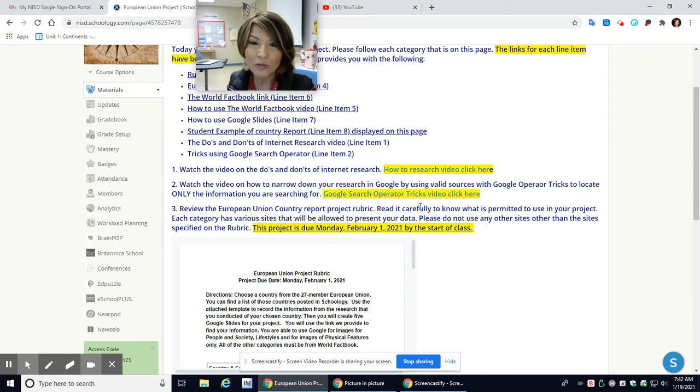And the Google search operator tricks are going to help you for the rest of your life. It's something that you will constantly use over and over and over and over, especially in education.